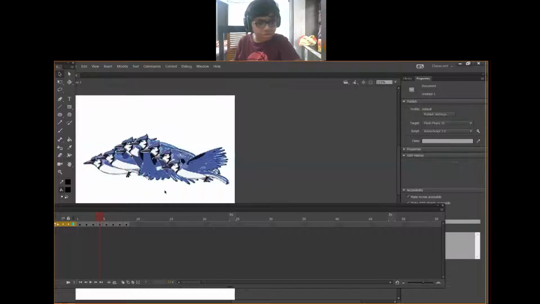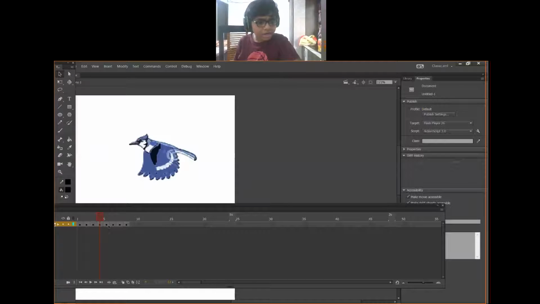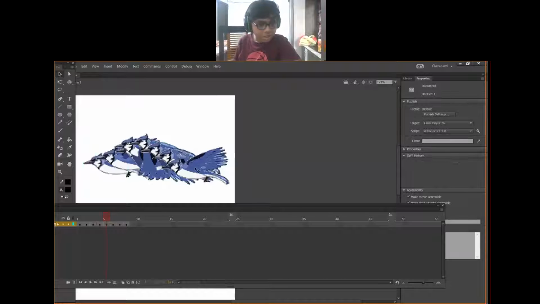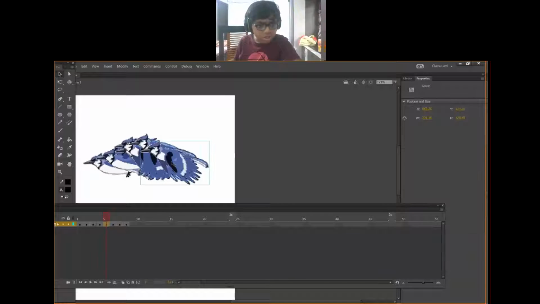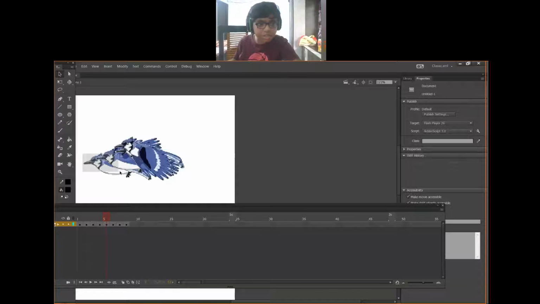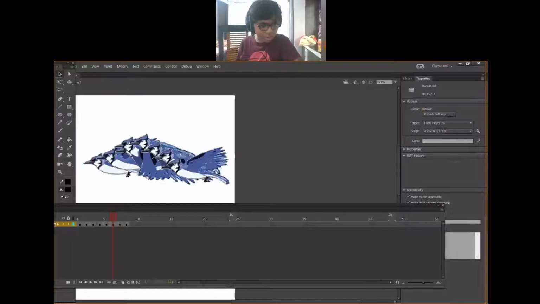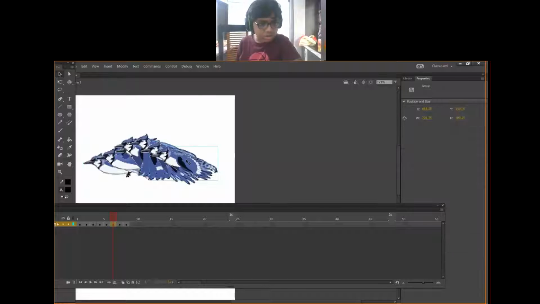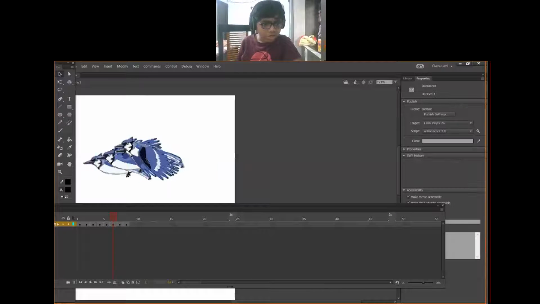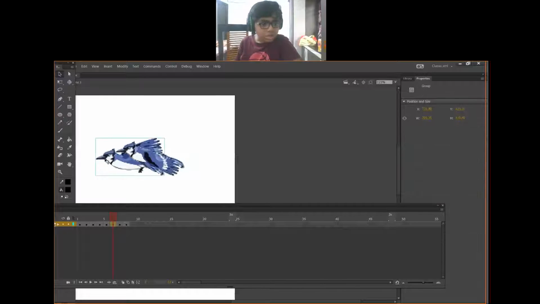Then on the fourth, delete one, two, three, and all of that. Here one, two, three, four, and all birds should be deleted like this. Here also one, two, three, four, five, six, seven.